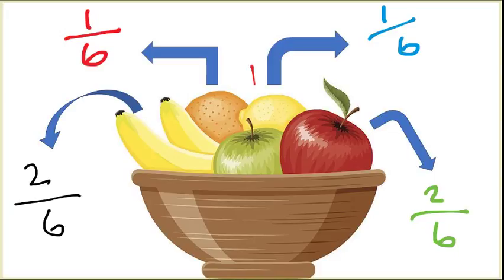So to answer my original question, what would the odds be, or what would the probability be that I would be fine just grabbing a random fruit out of the bowl and taking a bite? We can find that that's 2 out of 6.